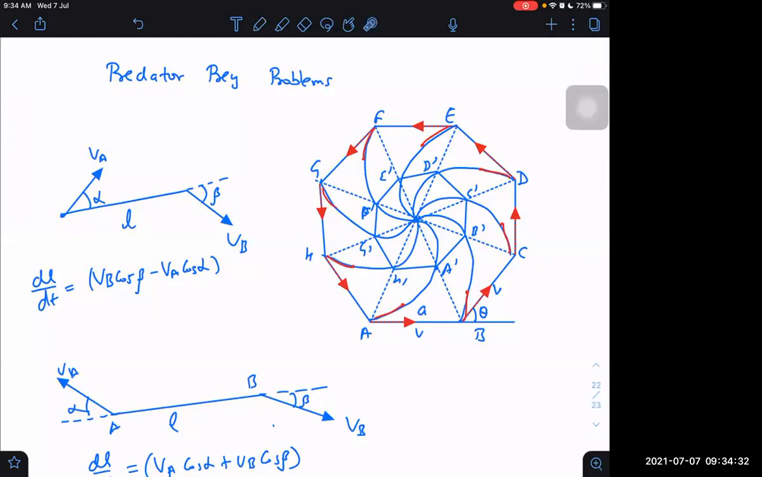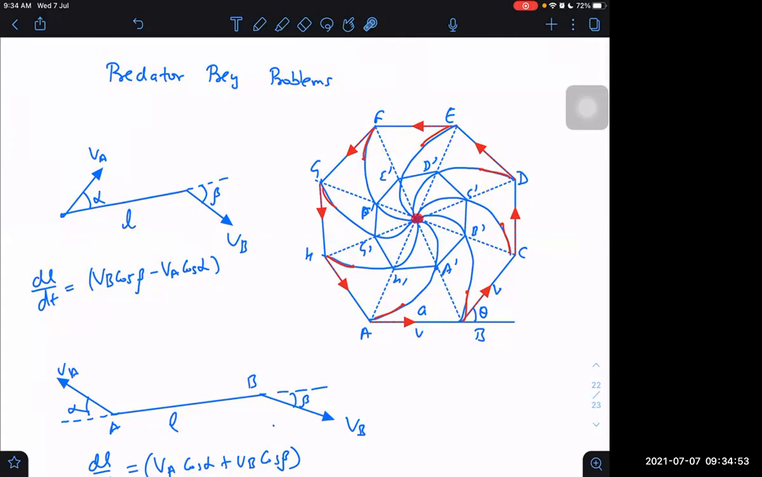But if I connect all these points again with each other, what do I end up getting? I will be getting the same octagon, but this octagon will be shrinking continuously. Its size is continuously decreasing, and the area will decrease continuously.